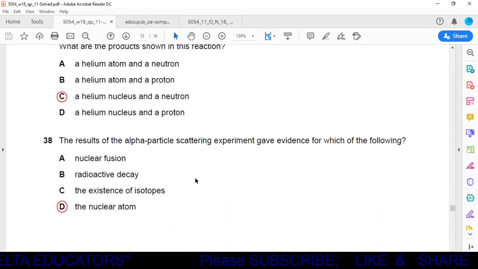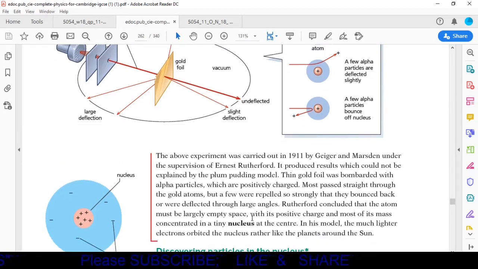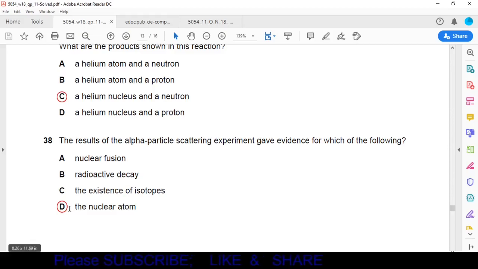Question number 38. The results of the alpha particle scattering experiment gave evidence for which of the following? Option A, nuclear fusion. Option B, radioactive decay. Option C, the existence of isotopes. Option D, the nuclear atom. In the experiment shown here, we found the nucleus of the atom. We discovered the nucleus during this experiment, so option D is the correct one.